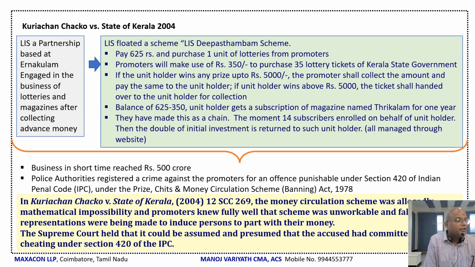It will never happen. The promoters knew fully well that the scheme was unworkable, and false representations were being made to induce persons to part with their money. The Supreme Court held that it could be assumed and presumed that the accused had committed the offence of cheating under Section 420 of IPC.